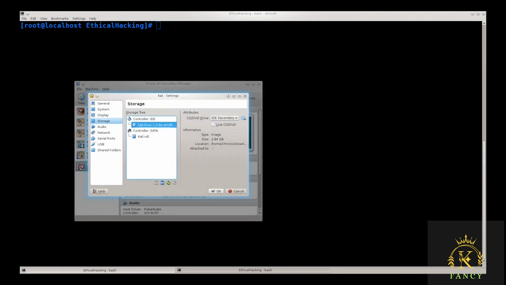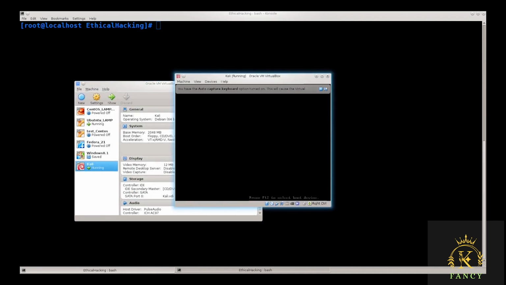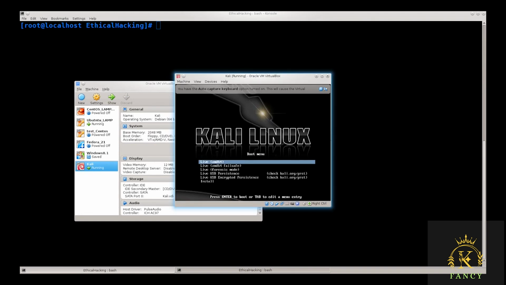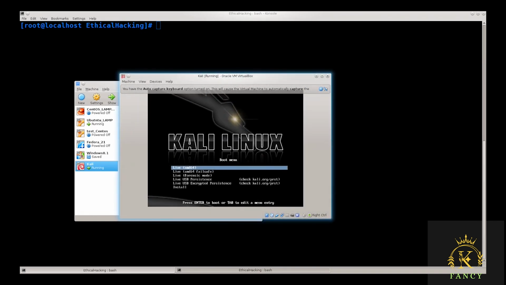It's now inserted. You can see it here, the blue marking in the center. It's marked, and Kali Linux is in the tray. So click OK. Double click on Kali, and it says starting. Now it's running. You have a few options here to utilize. You can have live amd64, live forensic mode, USB persistence, live USB encrypted persistence, or just go ahead and install it.